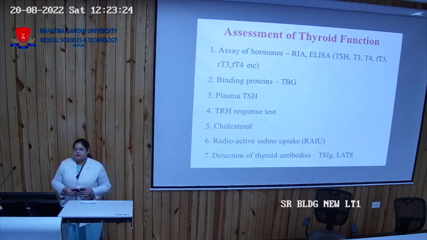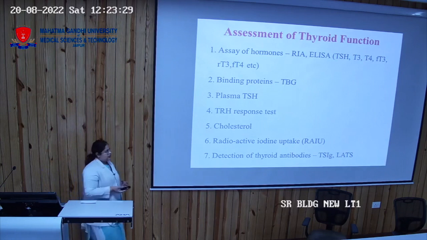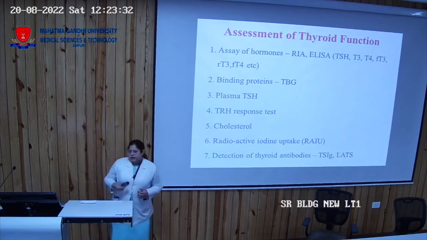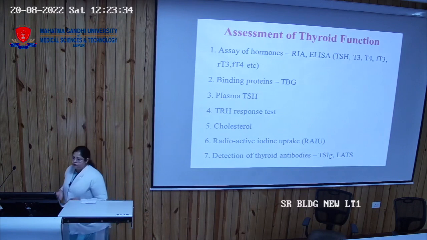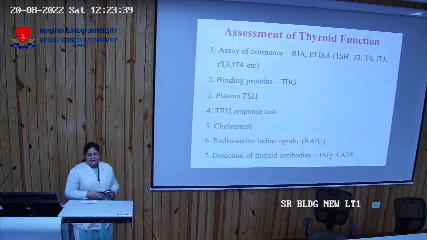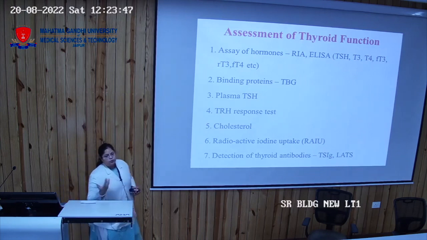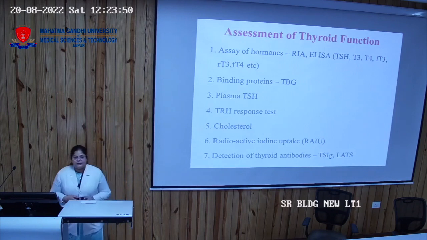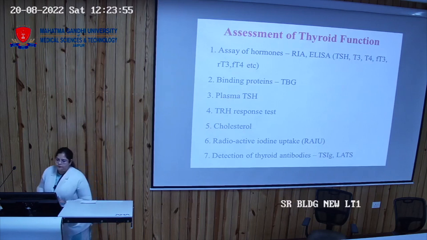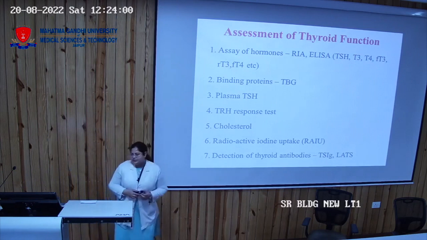Now, how do we assess thyroid function? First, we measure the basic hormones like TSH, thyroid stimulating hormone, T3, T4, free T3, free T4 or reverse T3. These are measured by RIA, meaning radioimmunoassay, ELISA, meaning enzyme linked immunosorbent assay. These are the techniques through which we measure the hormones, or they are measured by CLIA, meaning chemiluminescence immunoassay. In our lab, we measure the hormones through CLIA.